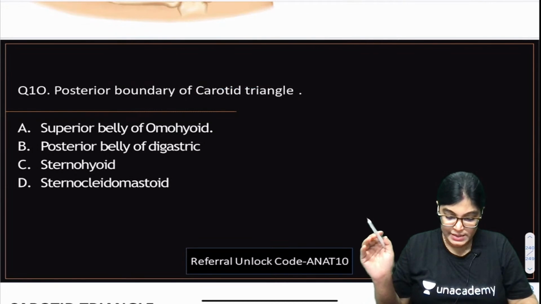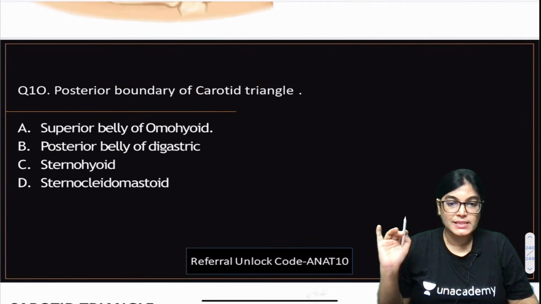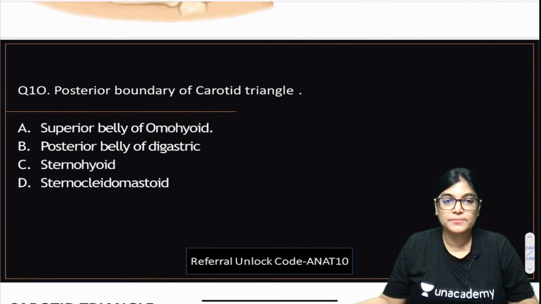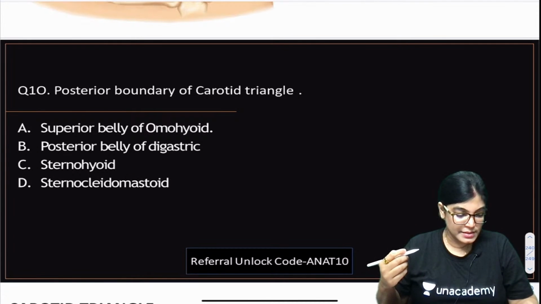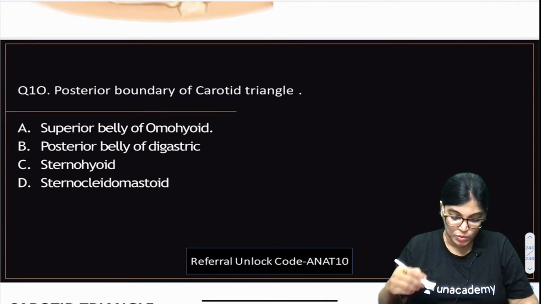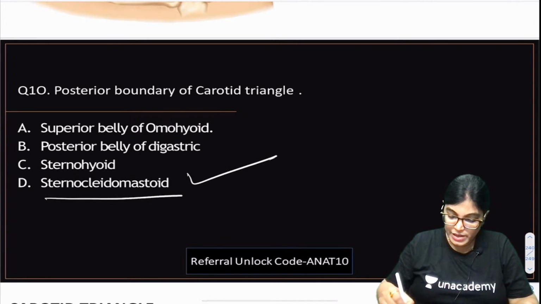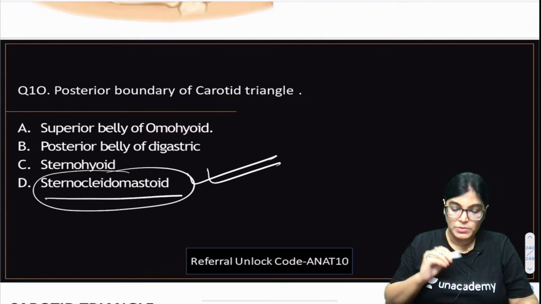Okay, so 10D. I am getting the answer from Kumaran that the 10th answer is D. What about others? Sternocleidomastoid, ma'am. Yeah, okay, sure. Most of the students are okay. One is telling B also. No. The correct answer for the posterior boundary of the carotid triangle is the sternocleidomastoid muscle.